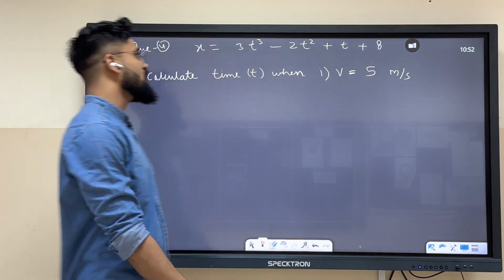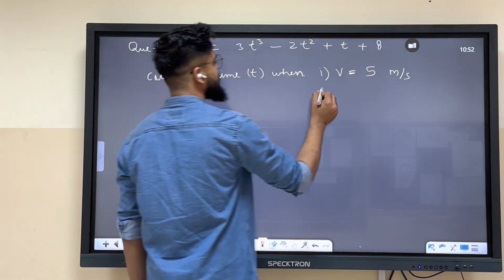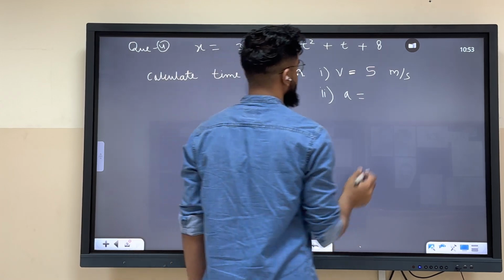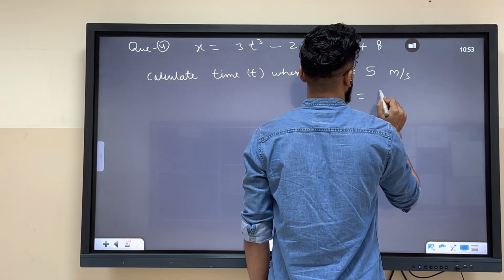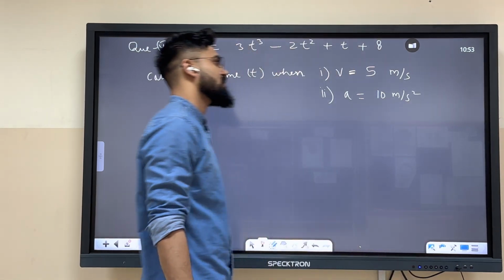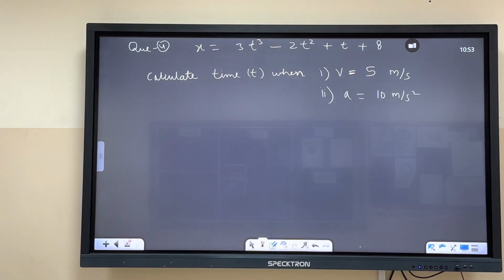Okay? So when velocity is 5 meter per second, and secondly your acceleration is 10 meter per second square. Okay? चलो, let's do it.